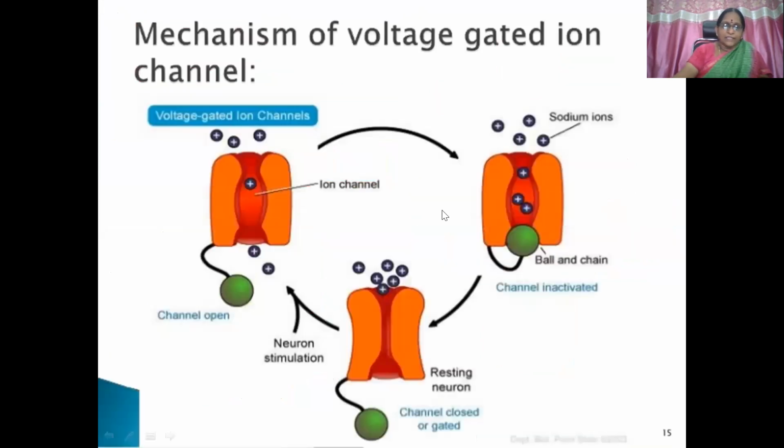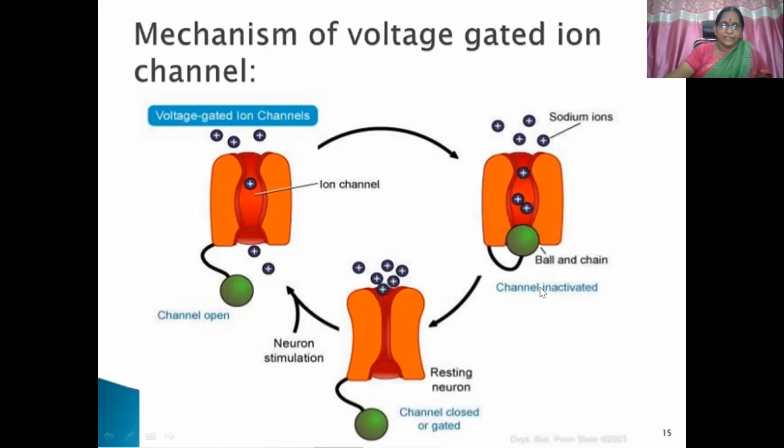Voltage gated ion channels. Here you can see the same thing. The channel is in inactivated form. When there is a difference of the voltage, then the channel gets open. So ions traverse through the channel, and then again it is closing.